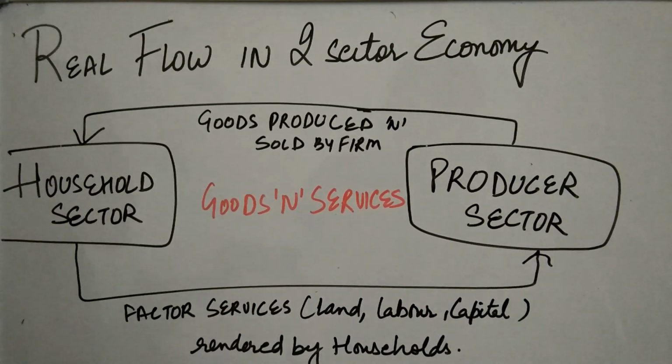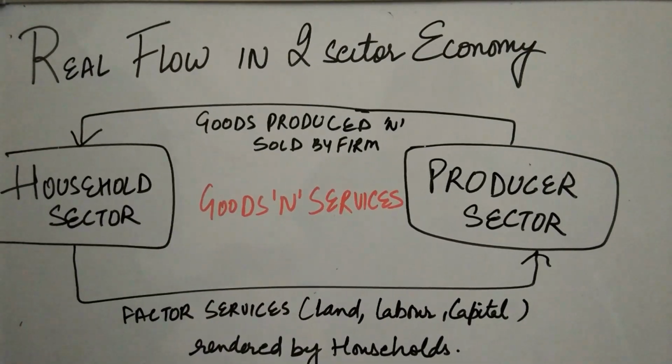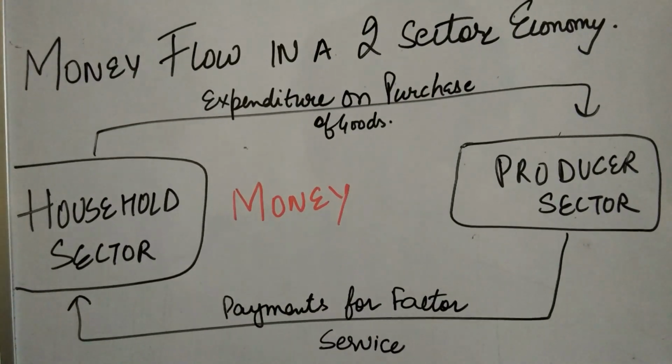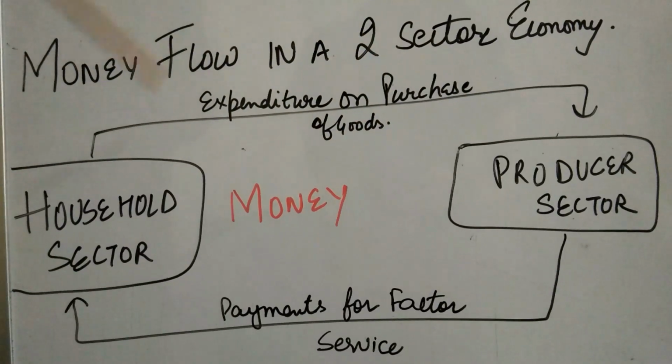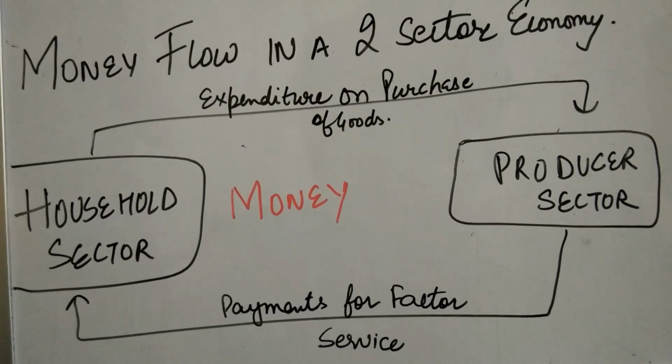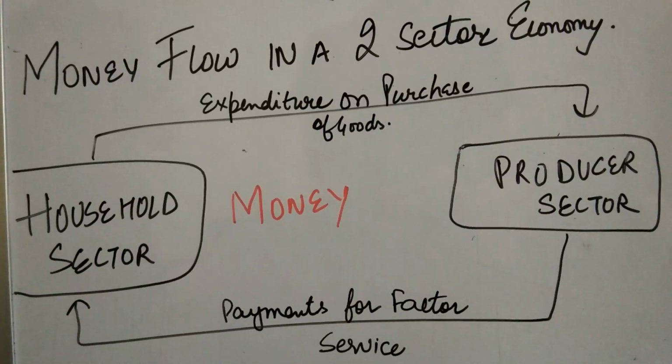Now, coming to the next flow, which is the money flow in this two-sector economy. As the name suggests, money flow means the money will be calculated here. When I say real flow, it means goods and services. When I say money flow, we'll be talking in terms of money.